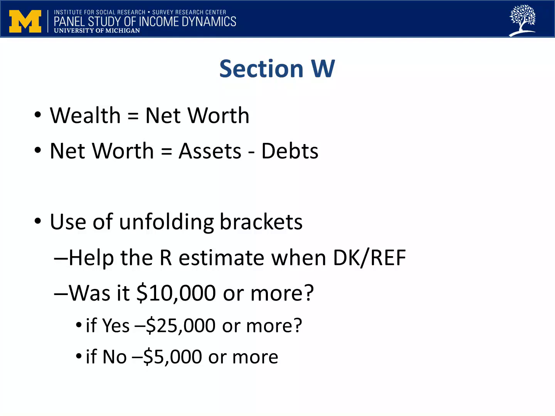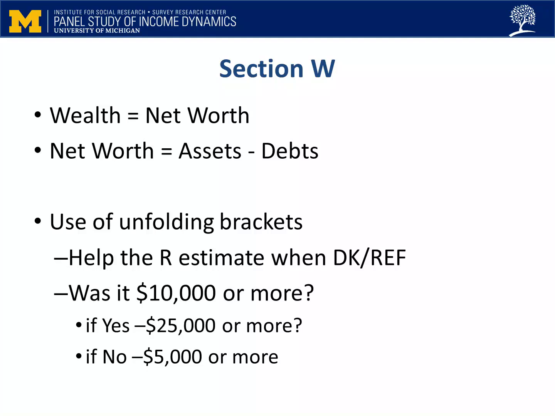Section W is organized fairly simply. First, we ask about the family's current assets of various sorts. Then about debts of various kinds. Following this are some questions about changes in the family's wealth picture since the previous interview. This section does not have difficult concepts, but it does have some financial asset terms which you may need to define for your respondent. So you should familiarize yourself with the information in the Q by Qs. For each asset or debt we talk about, there is a question about whether they have that asset or debt, and then a question asking for its value.